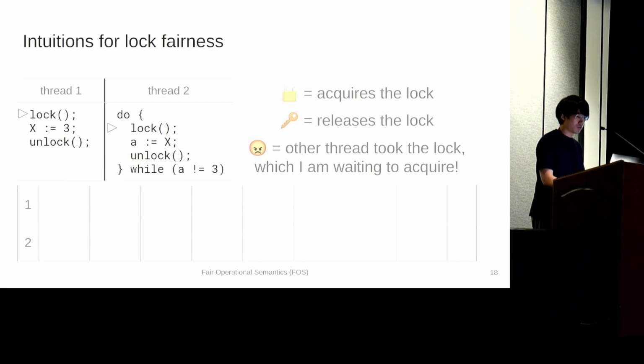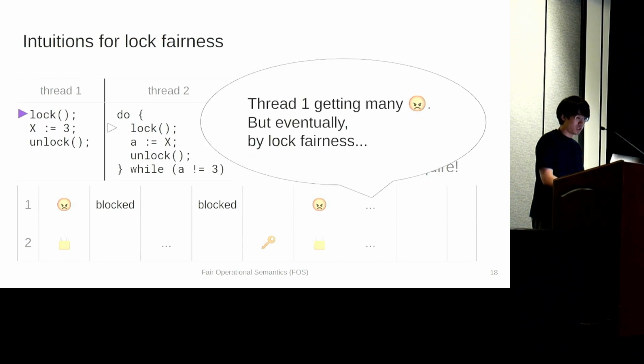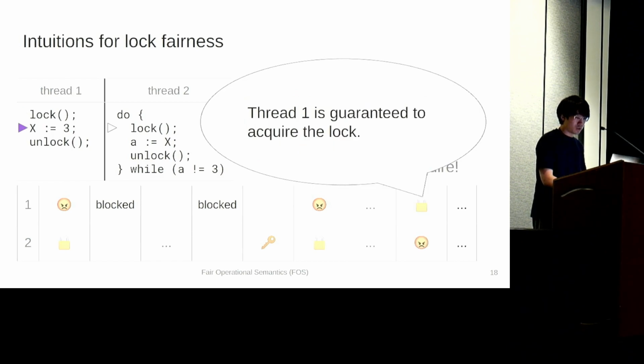We start from the same scenario, and thread 2 is scheduled first and acquires a lock, and thread 1 is blocked. Then thread 2 reads 0, and thread 1 is scheduled, and again blocked. Then thread 2 is scheduled and releases the lock, and scheduled in a row and acquires a lock. Now this can go on, and thread 1 can get many angry faces. But this time, lock fairness guarantees that thread 1 eventually acquires a lock, and thread 1 can make some progress.